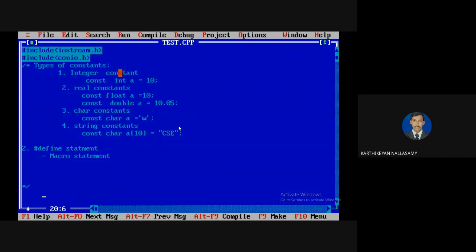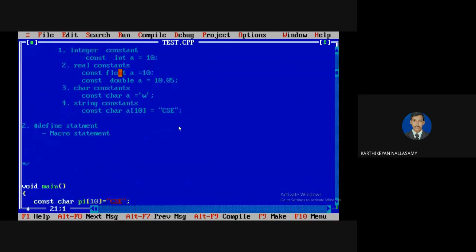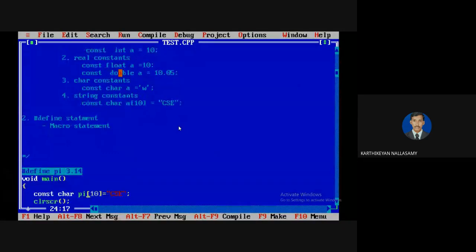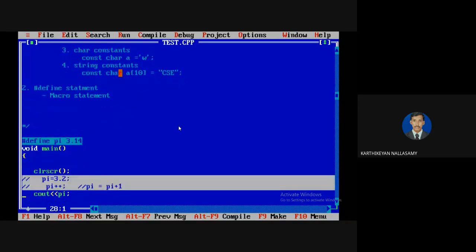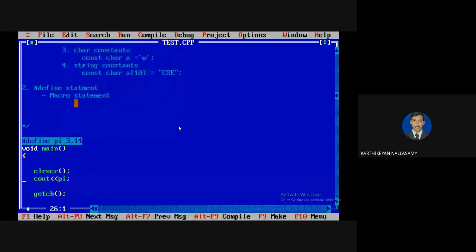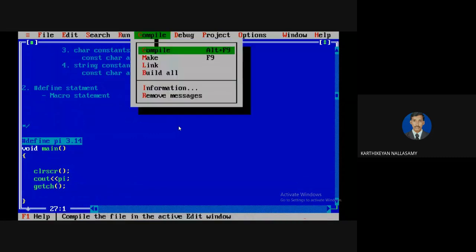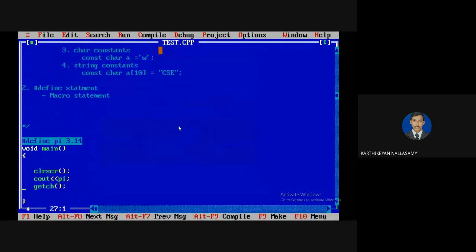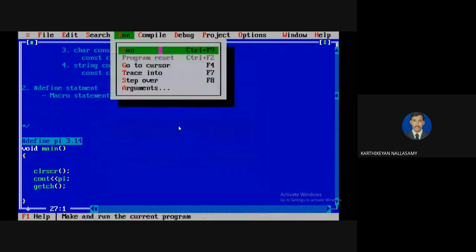Normally the macro statements are defined above the main function. So we need to define pi equal to 3.14. Here there is no condition. I will tell you how it will execute. Instead of this constant, I'm going to use a hash define statement. The hash define statement is also unable to change the value. So now I'm going to display it. Now I'm going to compile.